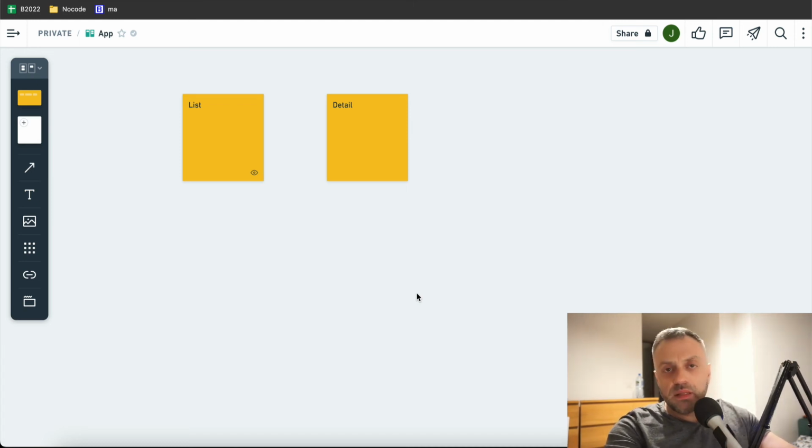Last but not least, for number 9, we're going to be building a dating app. But we're not going to be building just any kind of dating app. We're going to be focusing on a specific type of niche, on a specific type of area, because let's face it, dating apps are very, very saturated right now. Everybody's building dating apps. There's lots of popular dating apps. What you want to do is pick a specific niche.